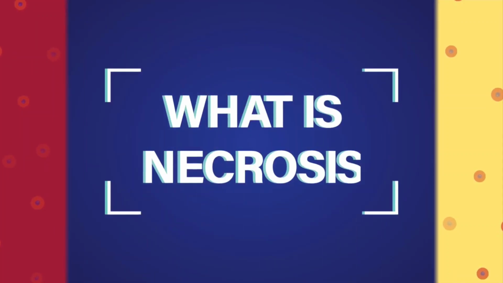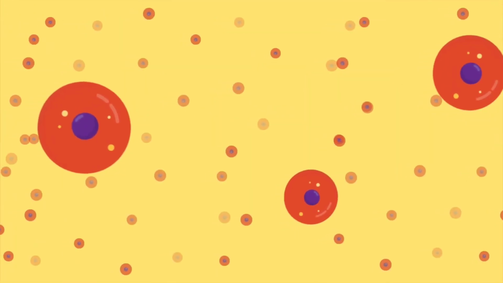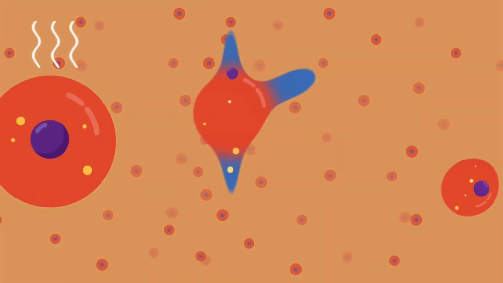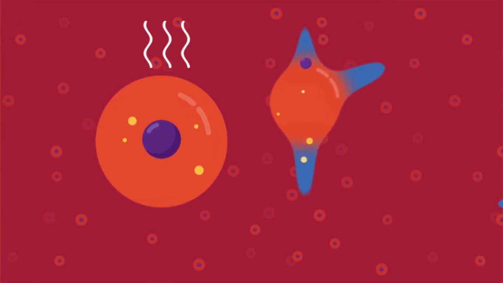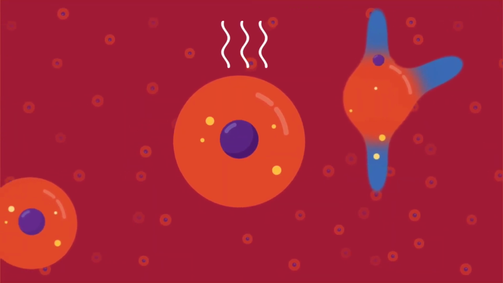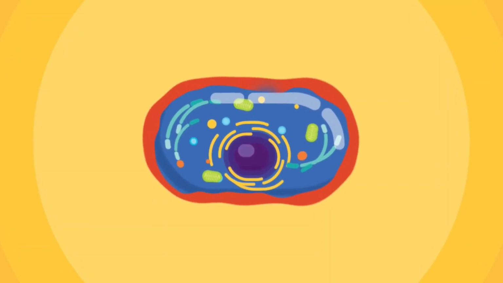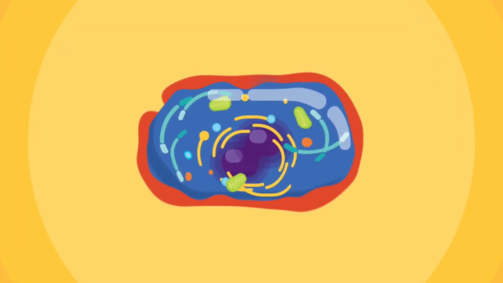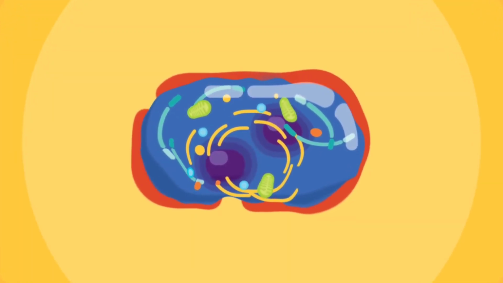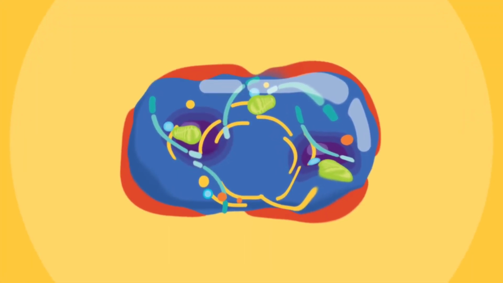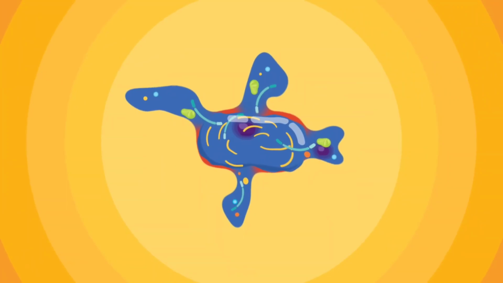Now the question is, what is necrosis? Necrosis is a process of cellular death which occurs when cells are exposed to extreme conditions, which are very different from normal living conditions. This leads to damage to the internal cellular environment and rapid cell and tissue damage. So the basic inability of the cell to maintain balance when exposed to rough conditions leads to complete discord in the cell's functioning and eventually its death.